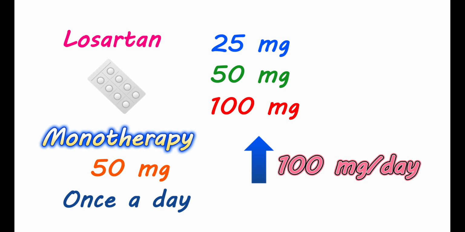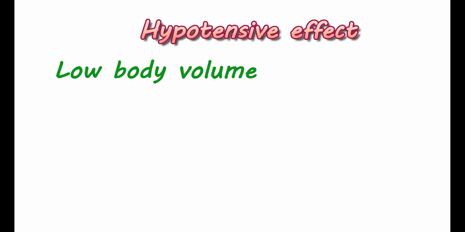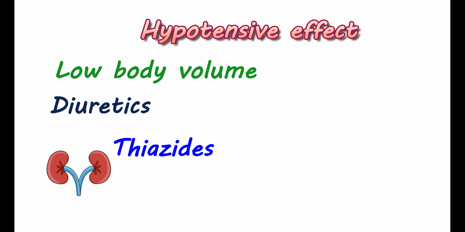In a few people, losartan may produce significant hypotension at higher doses. Therefore, it shouldn't be used at higher doses initially. The hypotensive effect may even be observed at normal doses if you have low body volume or if you're using diuretics. For example, if you're using diuretics like thiazides, they can increase urinary excretion and produce loss of body volume. This may help in reducing your blood pressure. That's why they may be combined with losartan for producing better control on blood pressure.